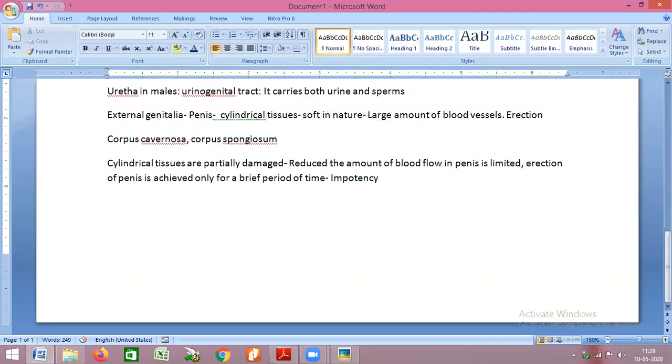So impotency can also lead to infertility. In basic terms, impotency is defined as inability to maintain erection of penis for a longer duration of time. Okay, am I clear with this? Impotency.